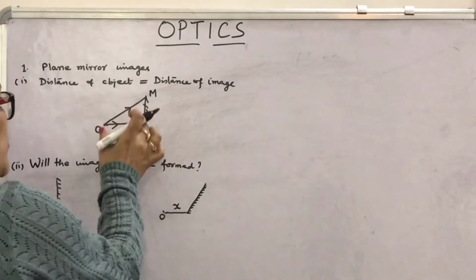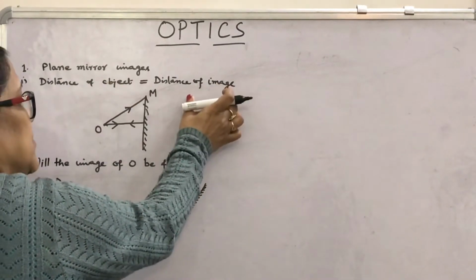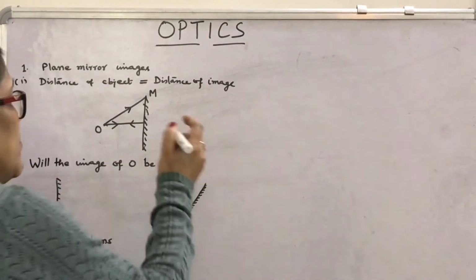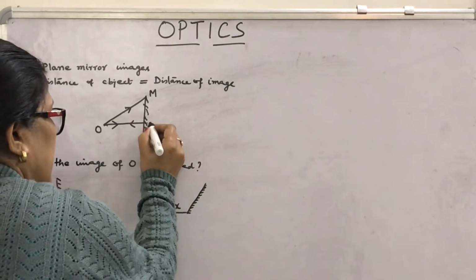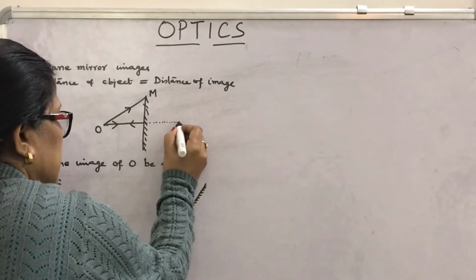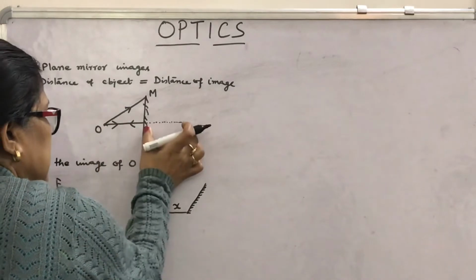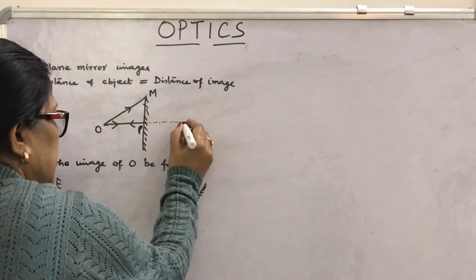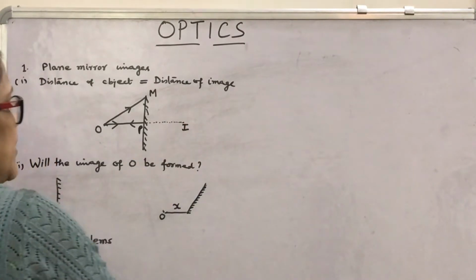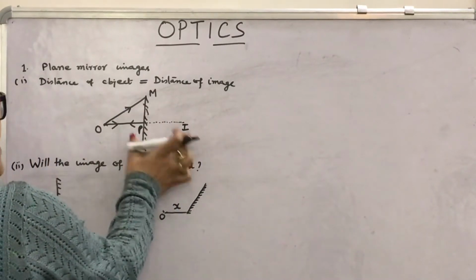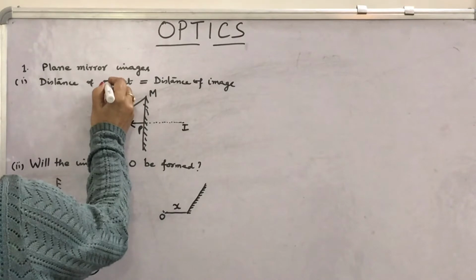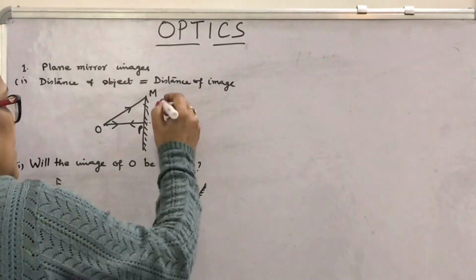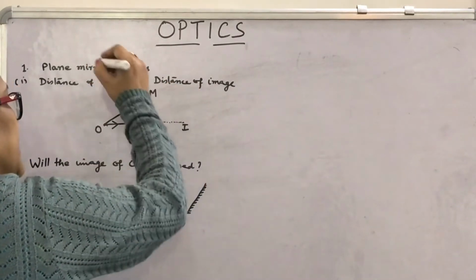Now you have to prove distance of object equal to distance of image. So mark a point here, taking the scale exactly at this distance, suppose point P, OP at this distance, where the image will be formed, I. Then you will prove that OP equals PI, that is, distance of object equals distance of image. Now how will you draw the reflected ray?